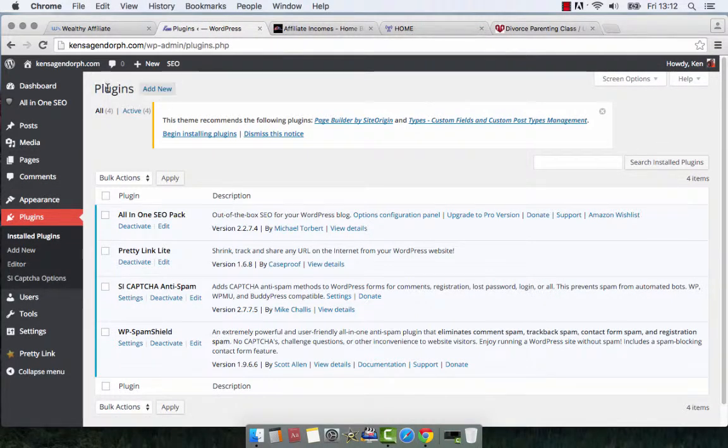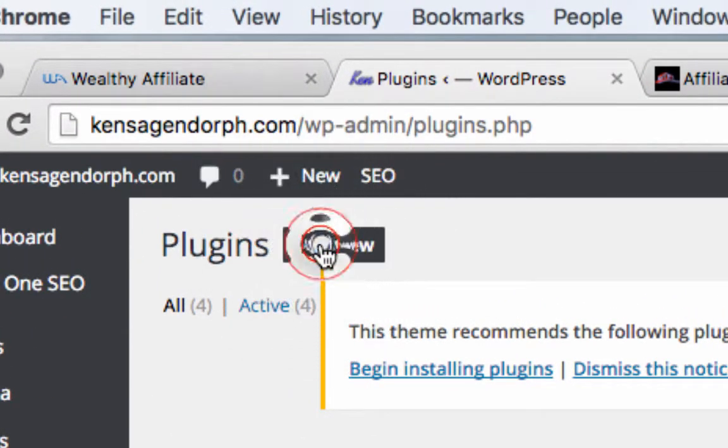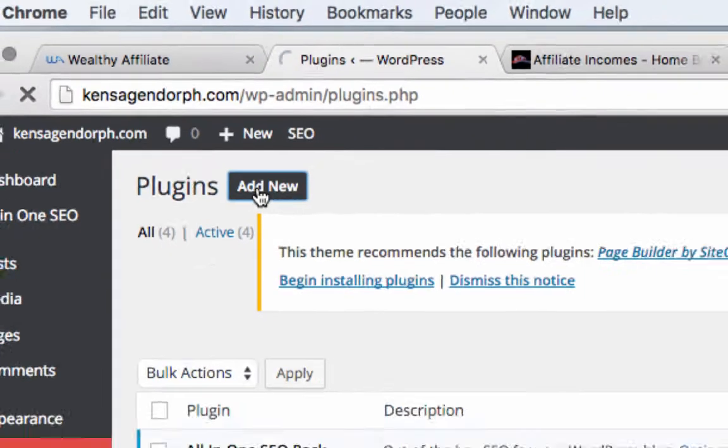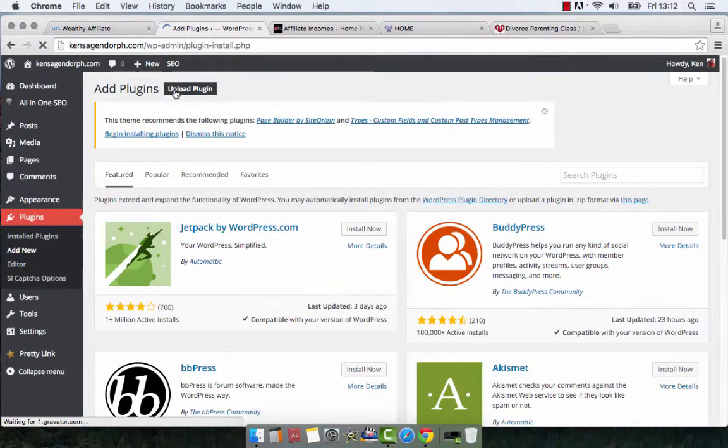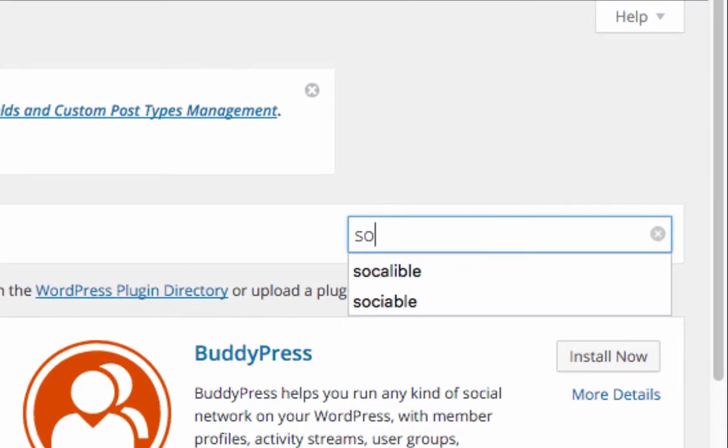In order to put those plugins into your website, it's pretty easy. You go to your plugins under your dashboard, go to your plugins and push the button that says Add New. When we go to Add New, you're going to end up with a page like this that says Add Plugins. Over here, where it says Search, type Sociable.